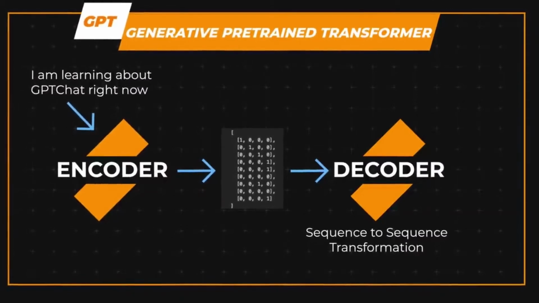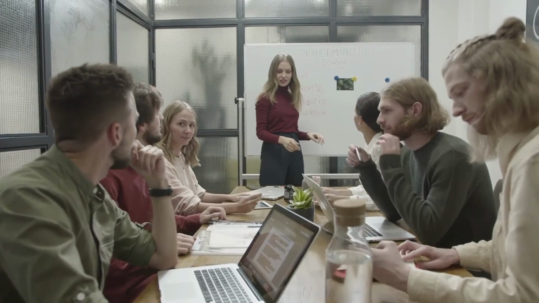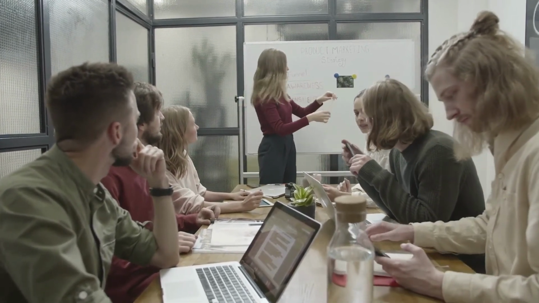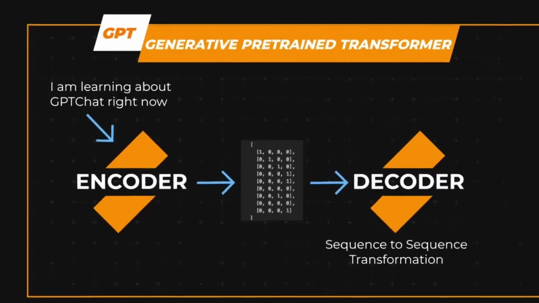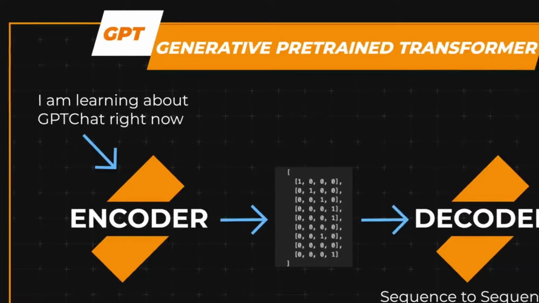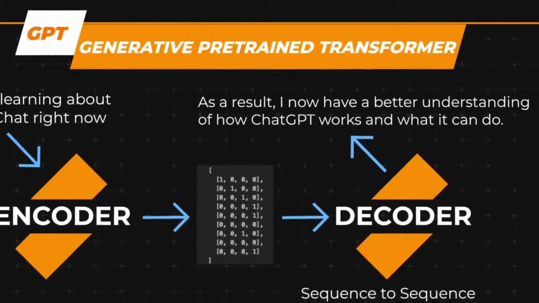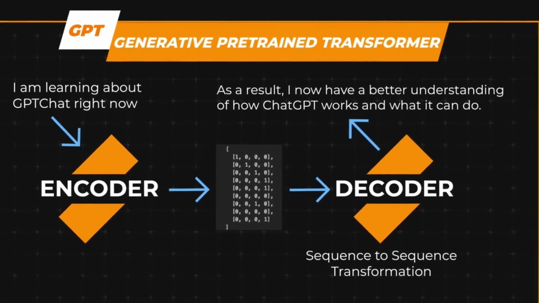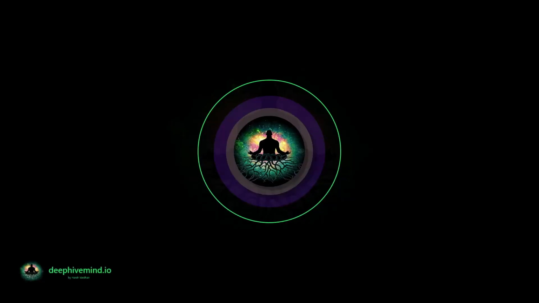The goal here is dependent on the specific use case of the transformer, but for us it's sequence-to-sequence transformation. Feeding in one sequence like a sentence or a question and then getting back another sequence like another sentence or an answer to our question. For example, if we take our input sentence, the decoder might generate an output sequence like: "As a result, I now have a better understanding of how ChatGPT works and what it can do, which is similar to human language and captures the meaning and structure of the input."